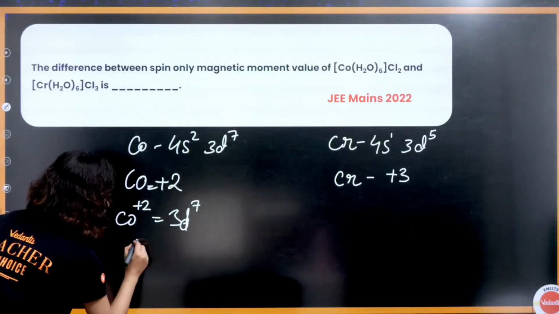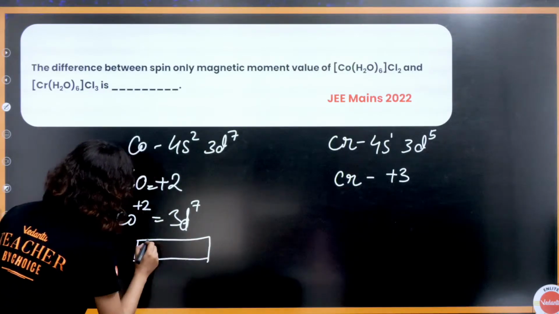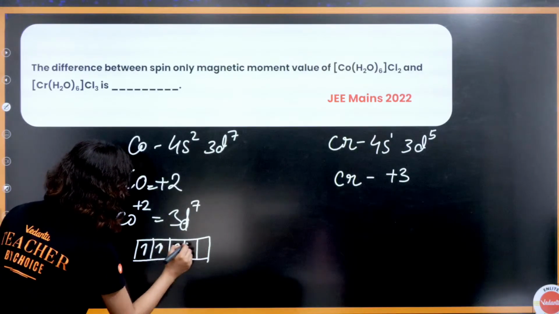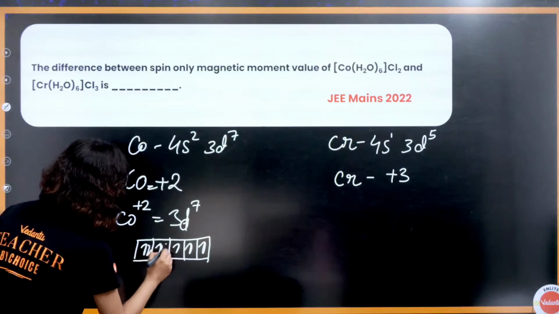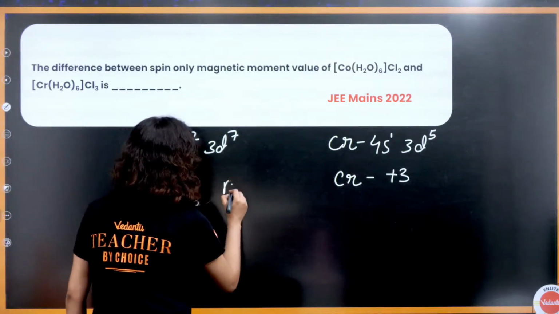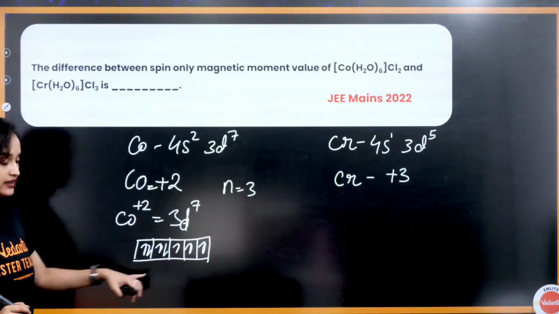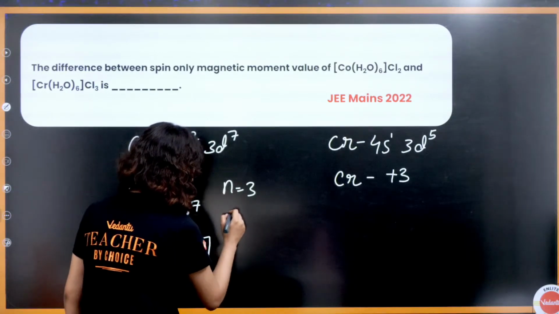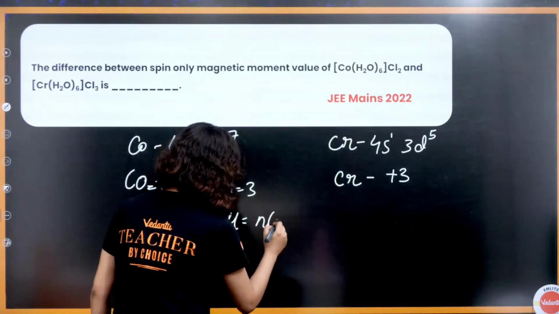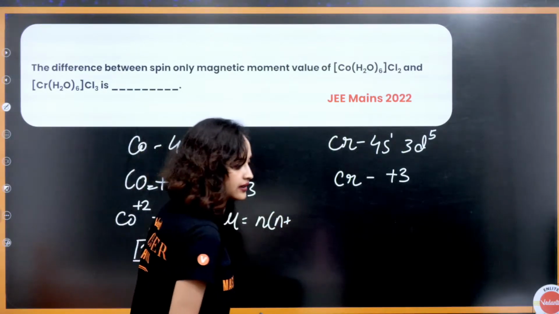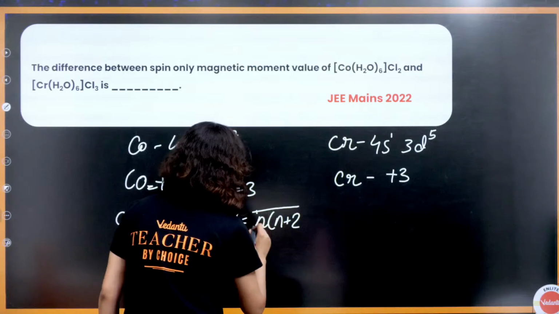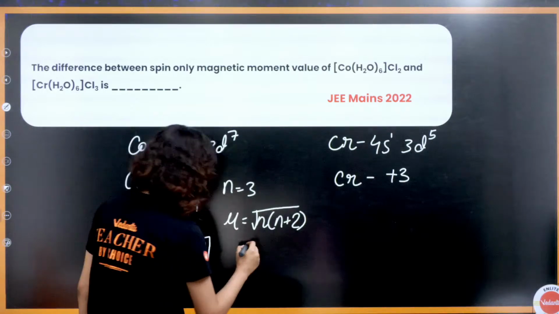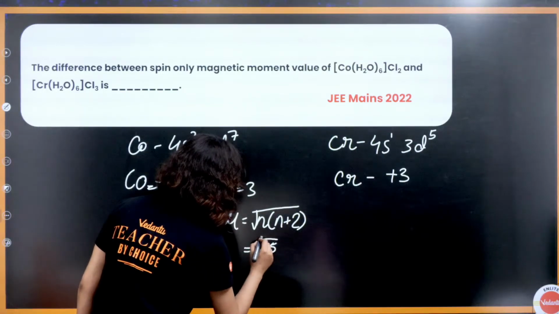So, if it is 3d7, that means I can draw it like this. 1, 2, 3, 4, 5, 6 and 7. How many unpaired electrons? n is equal to 3. Unpaired electrons are 3, right? What is the formula to find magnetic spin? It is mu is equal to root over n(n+2), isn't it? So 3 into 3 plus 2 is 15. This is equal to root over 15.